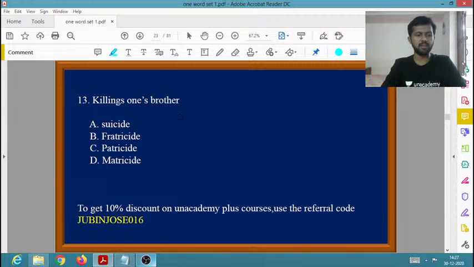Yes, so killing of one's own brother is basically known as fratricide. Fratricide is the one word for killing of one's own brother. You may have heard about fraternity, liberty, equality, and fraternity. Fraternity is basically related to brotherhood, right? So the one word for killing of one's own brother is fratricide. Yes, very good. Many of you are commenting. Good, good. Fratricide is the one word for killing one's own brother.